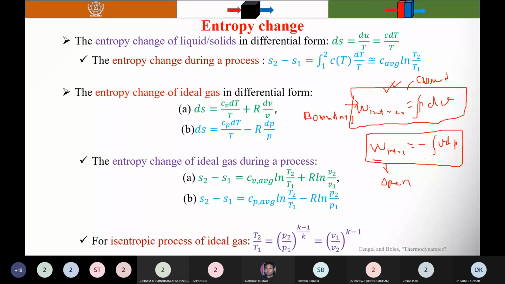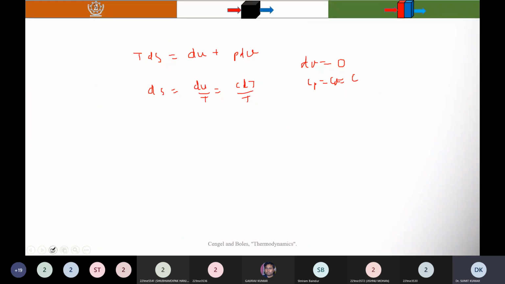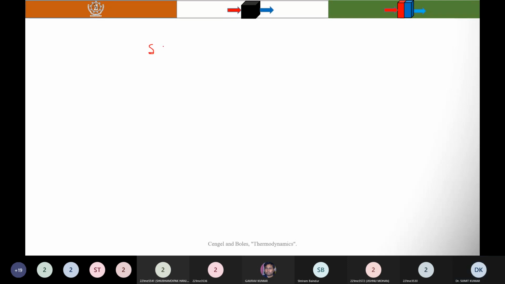I'm using the differential form of the steady flow energy equation. You know that delta Q reversible minus delta W reversible is equal to dH, the change in enthalpy, plus dKE, the change in kinetic energy, plus dPE, the change in potential energy. And you know that delta Q reversible is equal to TdS.